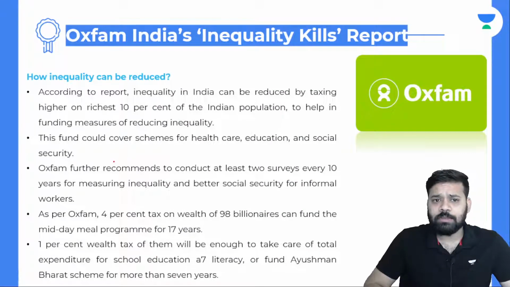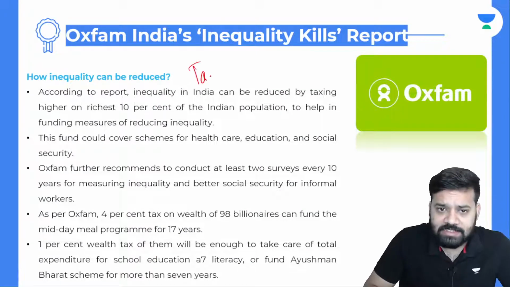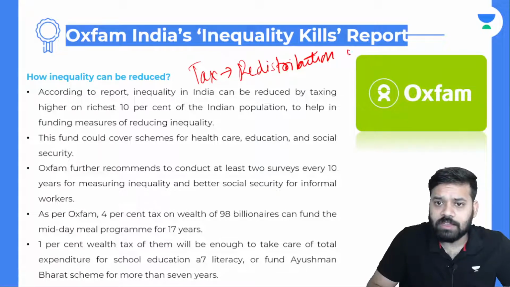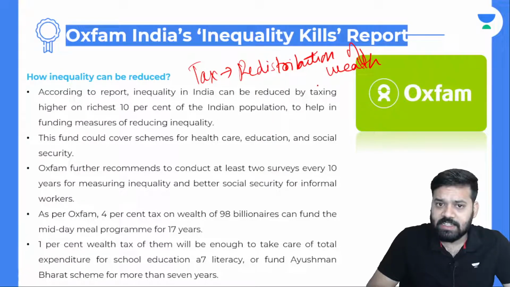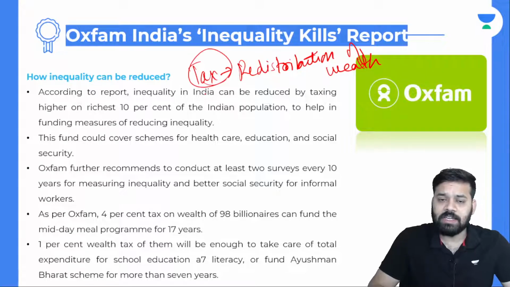How can inequality be reduced? Why do we have a tax system? Tax is nothing but redistribution of wealth. So why is this required? Why is the redistribution of wealth required? To make sure that wealth does not lie in one single person or one single family or one single entity. That is why there is a taxation system. Even after there is a taxation system, if there is inequality, then there is definitely some reason. So let us have a look at it.